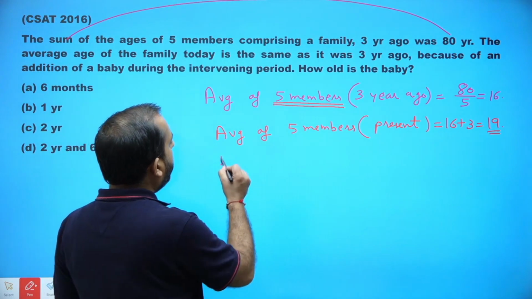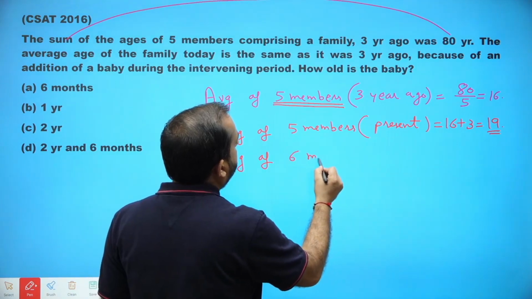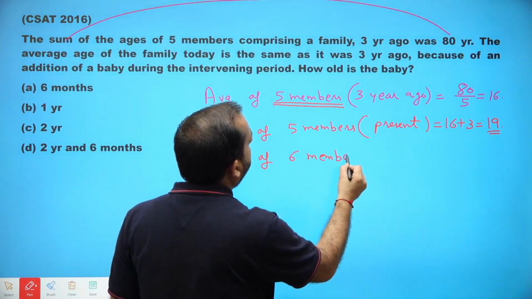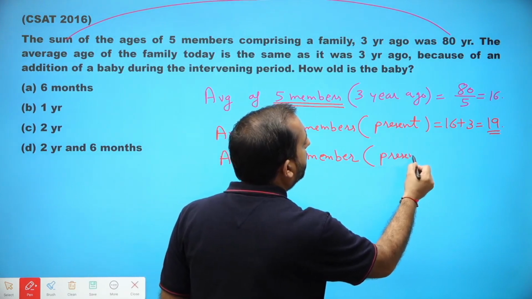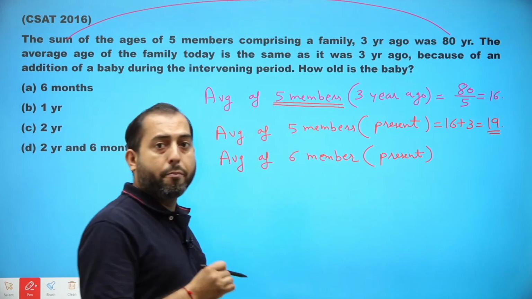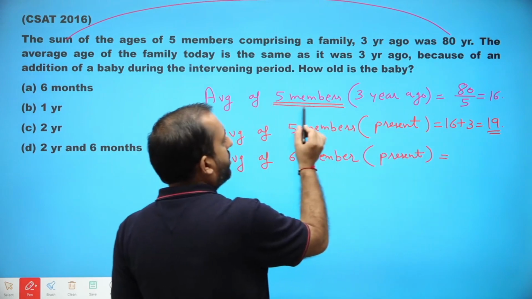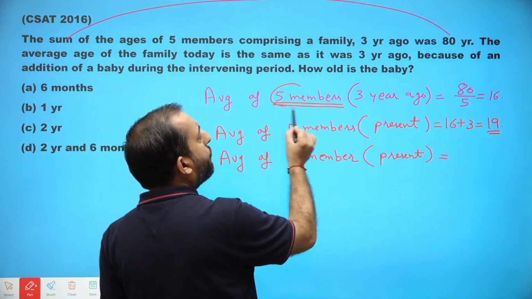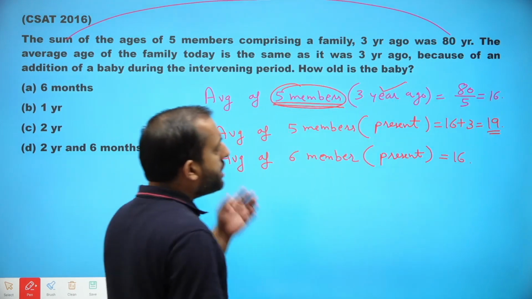Now, if I talk about the average of 6 members, including all people along with the baby, it is still the same, equivalent to the average of 5 three years ago, that is 16. It is written in the question.